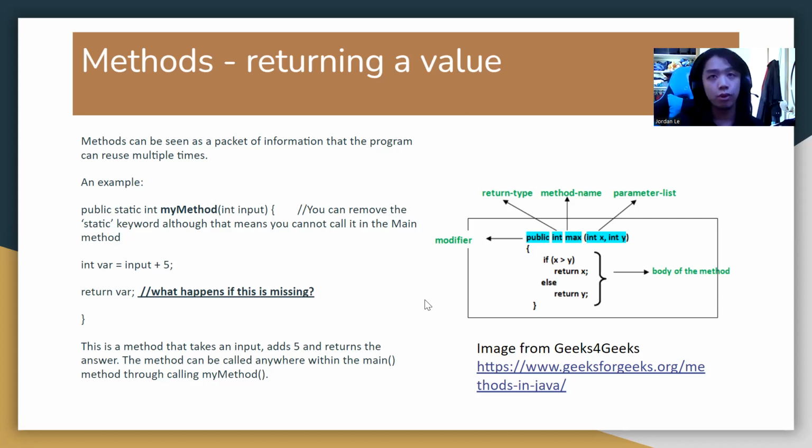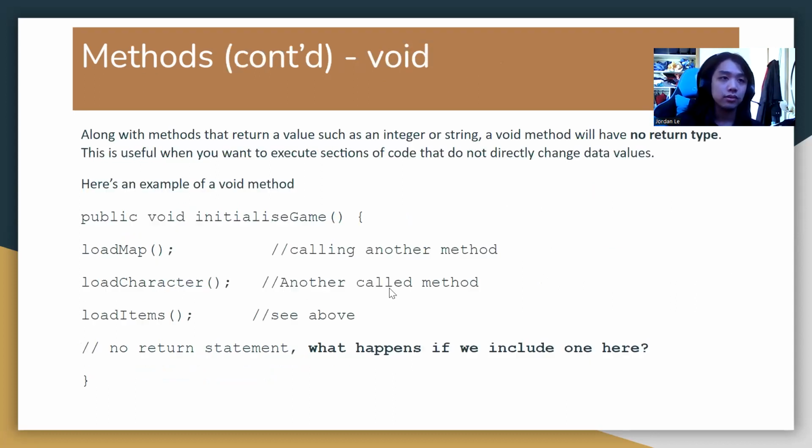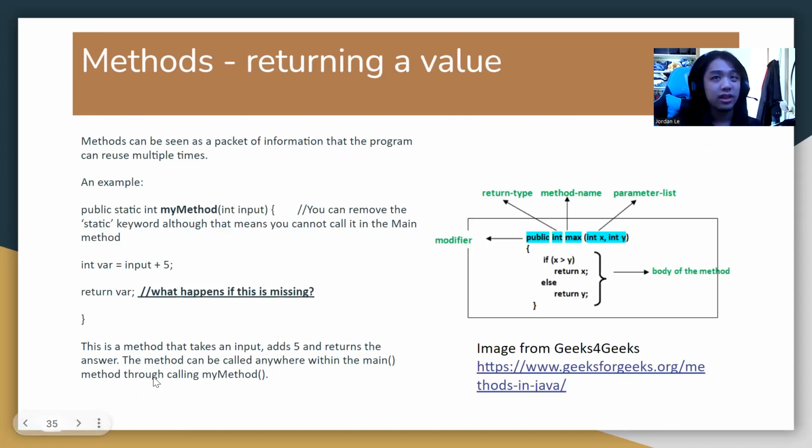It could also be void, which means no output. Then the next part is the name of the method, which will be used by the class from previously. It's really confusing. Just know that methods do something and they'll explain it to you in more detail later on.